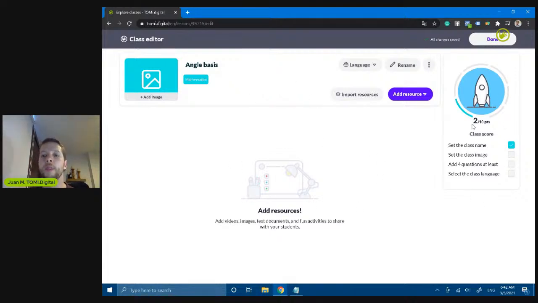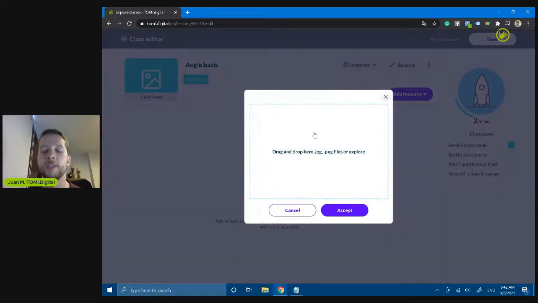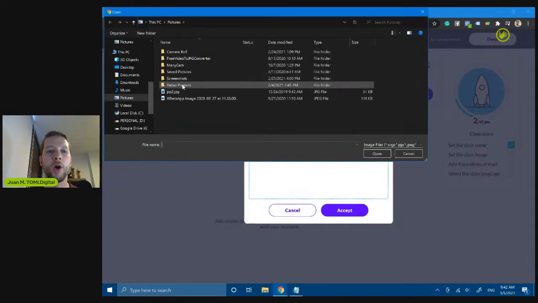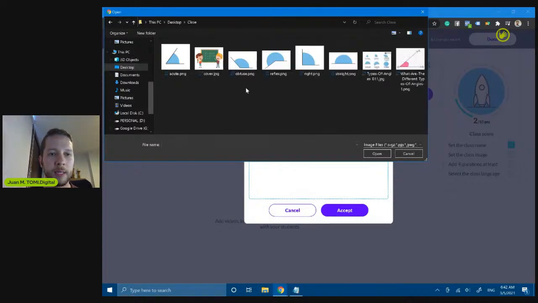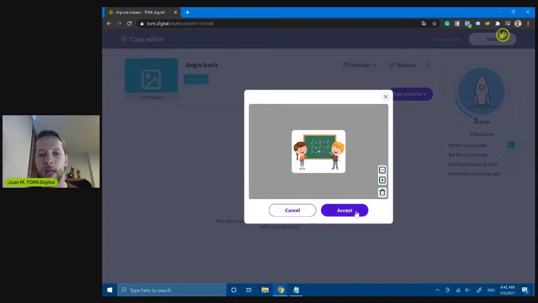If you can see here, we have a kind of scoring of the quality of my class. This is a score of how well my class describes what we are teaching. A good title is the most important thing, but I can also add a cover image. This is important too. So let's add a cover image. I already have my image in my desktop in classes. I'm going to use this one, for example. So let's choose the image and accept it.